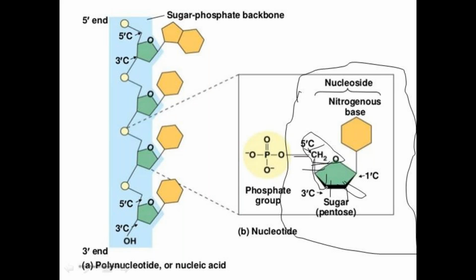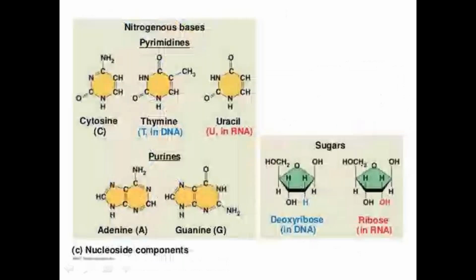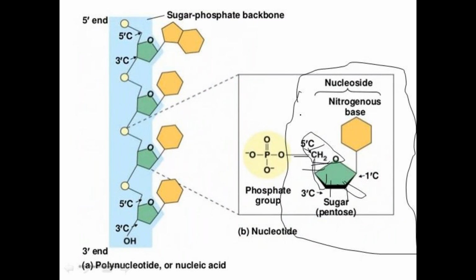Understood? That is the sugar puckering. The sugar contains mainly 5 carbons, and depending upon the carbon twisting, these types of conformations are present: first the envelope conformation, and second the twisted conformation. Next, these occur in endopuckering and exopuckering. That is the conformation of sugar. Next, it contains phosphoric acid, that is, the 5 prime carbon is attached to the phosphoric acid residue by an ester bond.